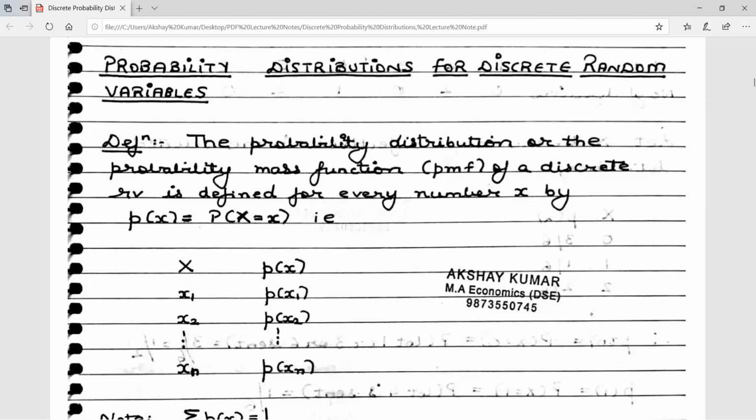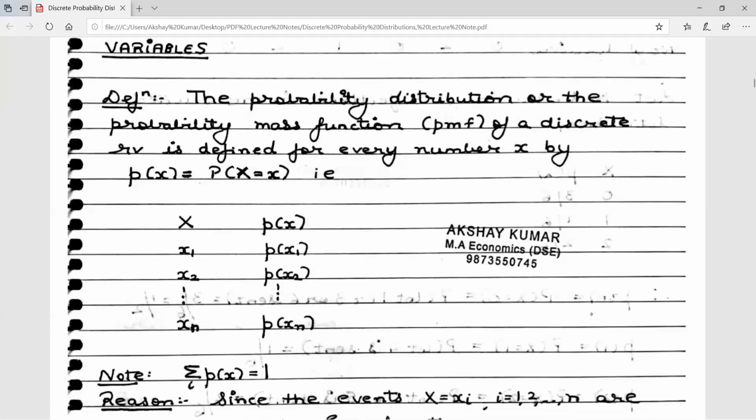Basically, when we are doing probability distribution for discrete random variables, my probability mass function PMF is given by P of small x, which is nothing but P of capital X taking the value exactly equal to small x. Now, when we add up all these probabilities, what are they summing up to? 1. So P of x1 plus P of x2 plus dot dot dot P of xn is exactly equal to 1. Sum of all probabilities has to be equal to 1.